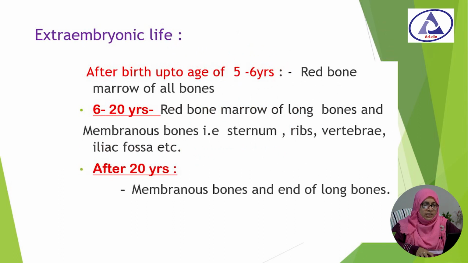Then in extra-embryonic life, after birth up to age 5 to 6 years, erythropoiesis occurs in the red bone marrow of all bones. Then from 6 to 20 years, in the red bone marrow of the long bones and the membranous bones, that is sternum, rib, vertebra and iliac fossa. And after 20 years, only the membranous bones and the ends of the long bones are responsible for erythropoiesis.